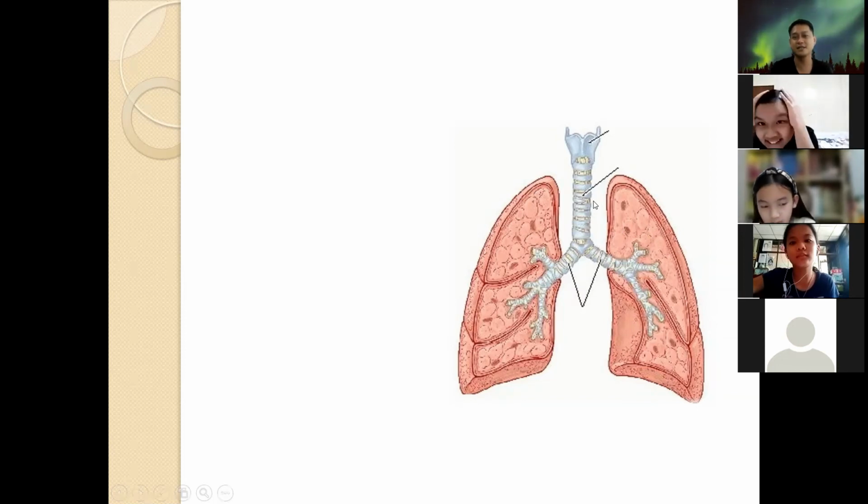Do we have the same size, or is one smaller and the other larger? Kiki said, as you guessed a while ago, the right lung is larger. How about Jenny? What's your guess? Which lung is larger, left or right? Right. Okay, same answer as Kiki.